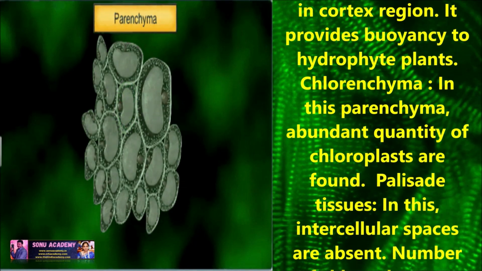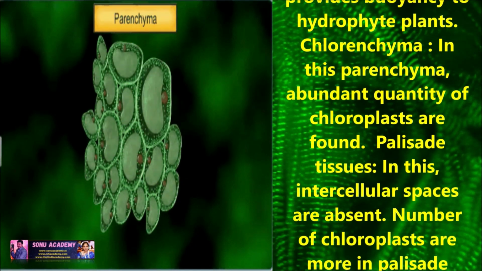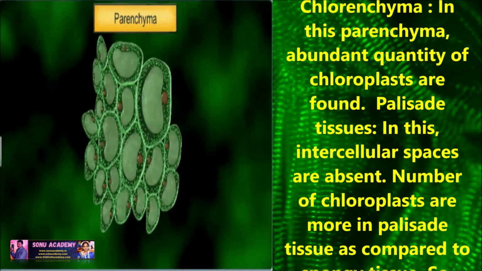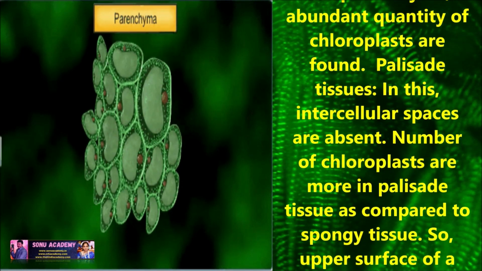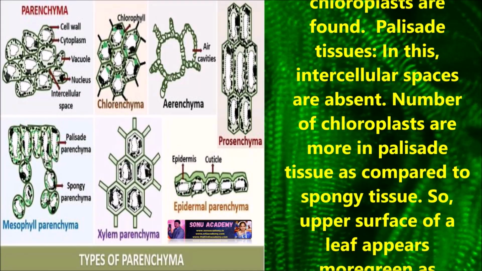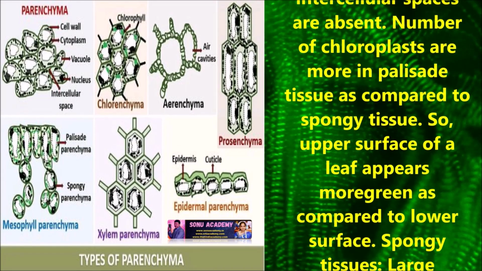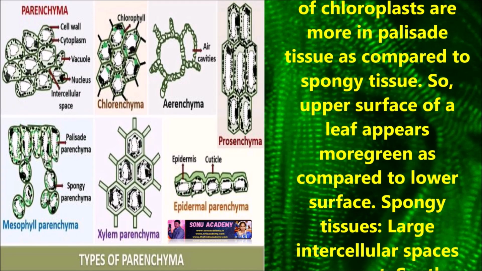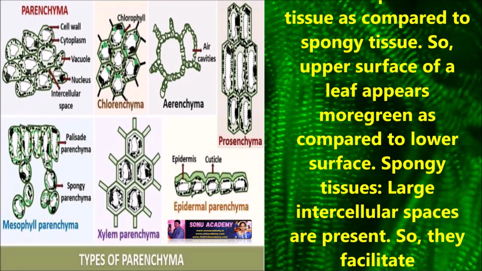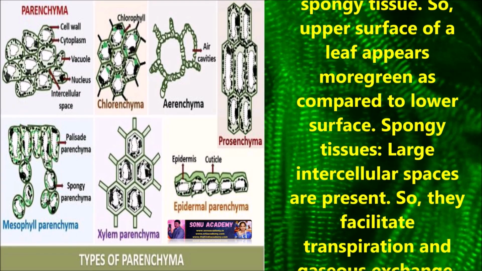Chlorenchyma: in this parenchyma, abundant quantity of chloroplasts are found. Palisade tissue: in this, intercellular spaces are absent. The number of chloroplasts is more in palisade tissue as compared to spongy tissue, so the upper surface of a leaf appears more green as compared to the lower surface.